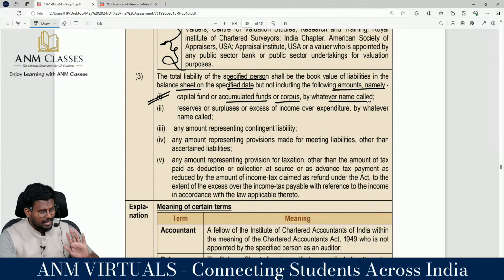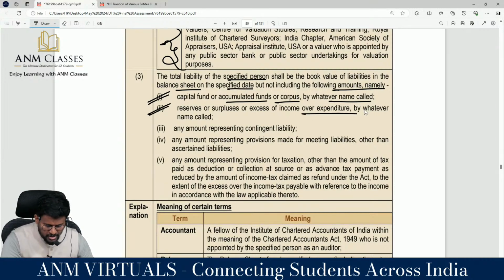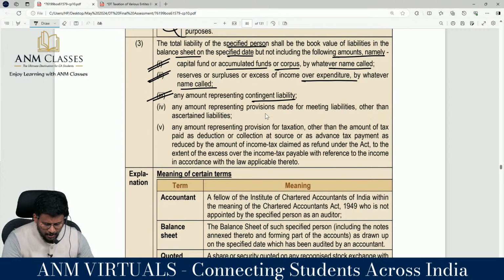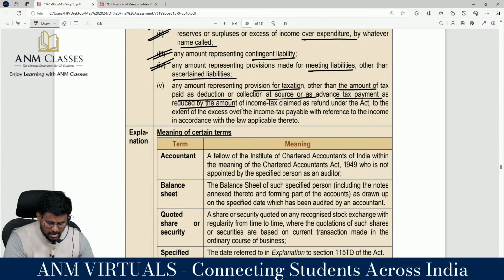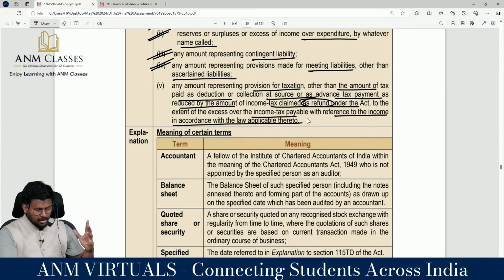இது எதுவுமே வந்து எதுல வராதுன்னா லைபிலிட்டில: reserves and surplus or excess of income or expenditure by any name called, any amount representing any liability, any amount representing provision made for meeting liability other than any liability. இதெல்லாம் நம்ம டீடைலா படிச்சாச்சு இல்லையா? Any amount representing provision for tax other than the amount of tax paid as deduction or collection of taxes, advance tax payment is reduced by the amount of income tax claimed as refund to the extent of excess over the income tax payable with reference to the income tax in accordance with the law applicable thereto.